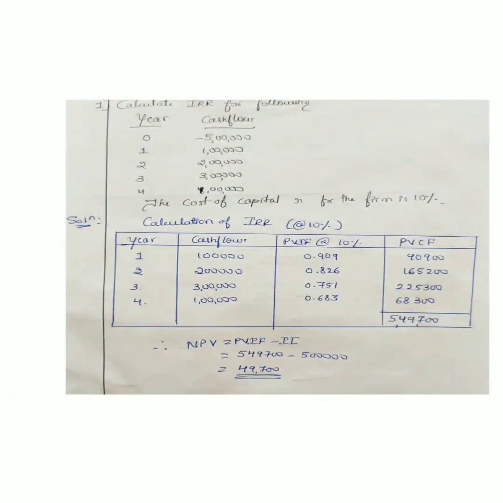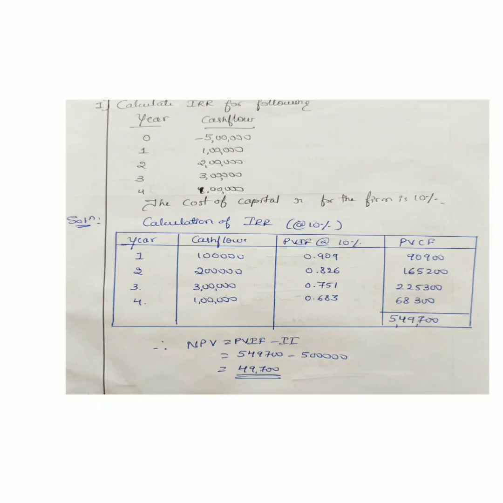As they mentioned the year and cash flows, we have to take them the same. We have to work with the PVIF at 10%. We have to check the table values. The table value for the first year is 0.909, for the second year 0.826, for the third year 0.751, and for the fourth year 0.683. We have to multiply cash flows by PVIF to get the present value of cash flows.